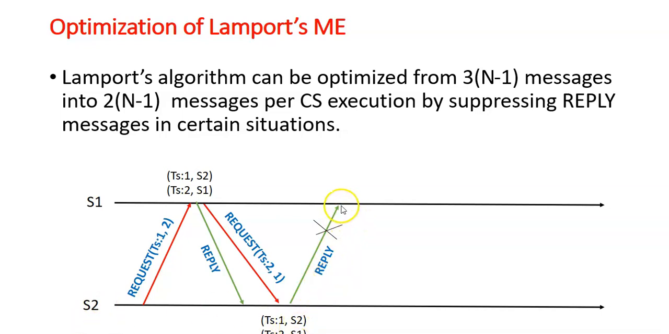On not receiving the reply message, S1 understands that some other site has become eligible and is executing the critical section, and waits till the reply comes. So the reply and release are merged together and sent to S1 once S2 completes the critical section. This is how Lamport's mutual exclusion algorithm can be optimized.